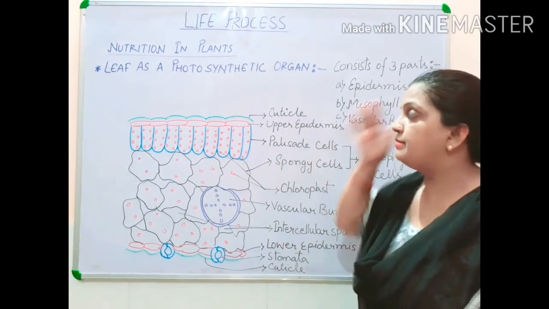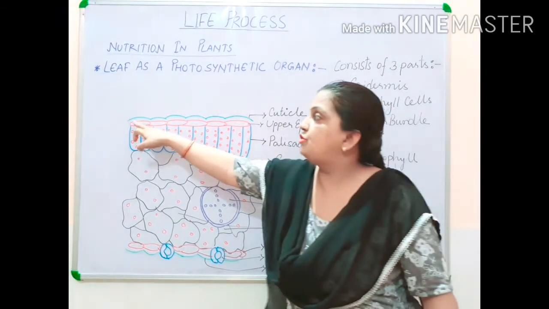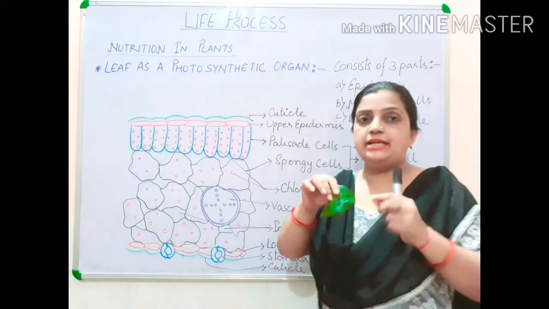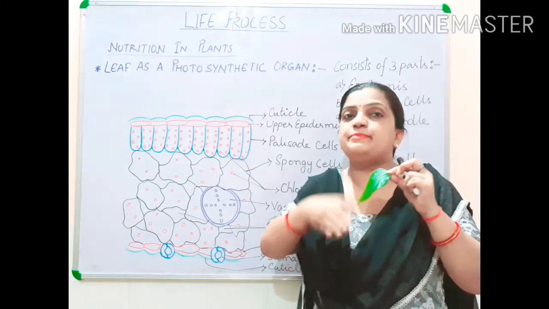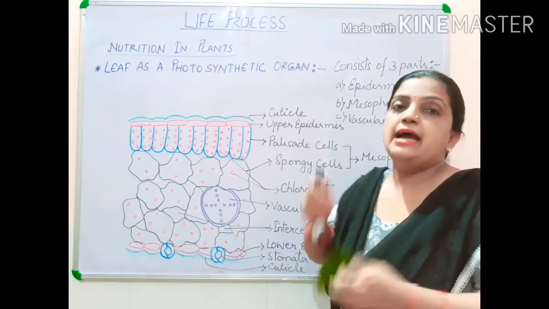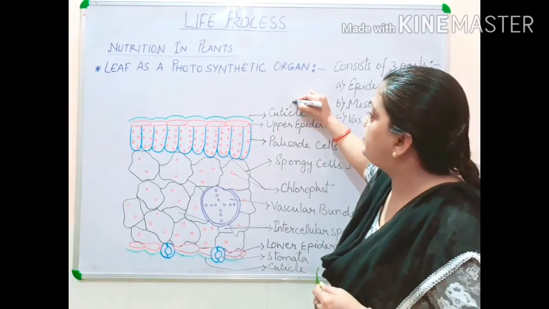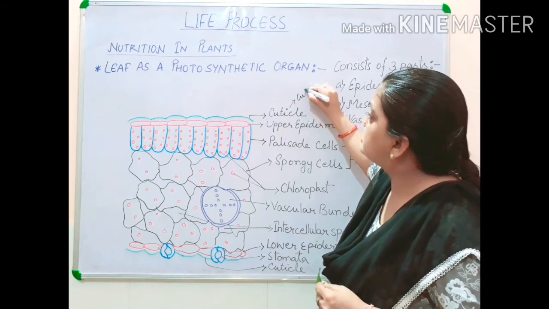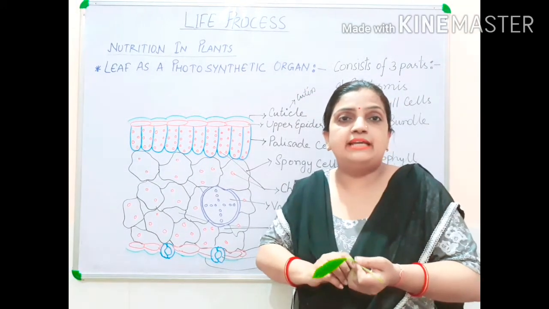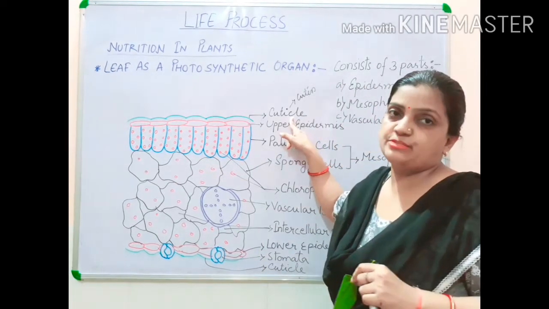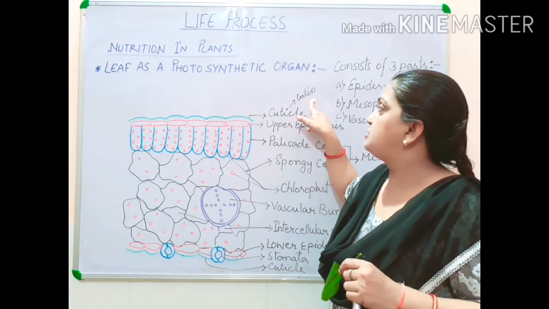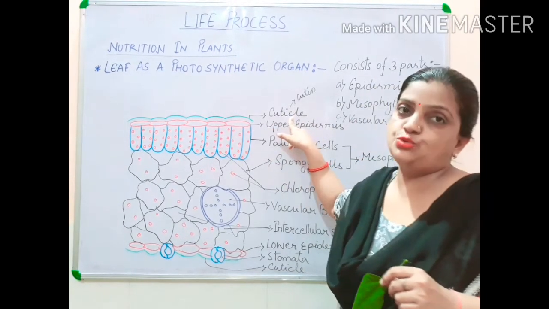In the diagram you can see that I have drawn with green color, and this I have noted cuticle. I told you that on the upper surface there is a slippery structure, and this slippery layer is called as cuticle, and this cuticle is made up with a chemical called as cutin. By the name cutin, cuticle name has been given. So this slippery surface is made up of cutin, and the layer is called as cuticle.